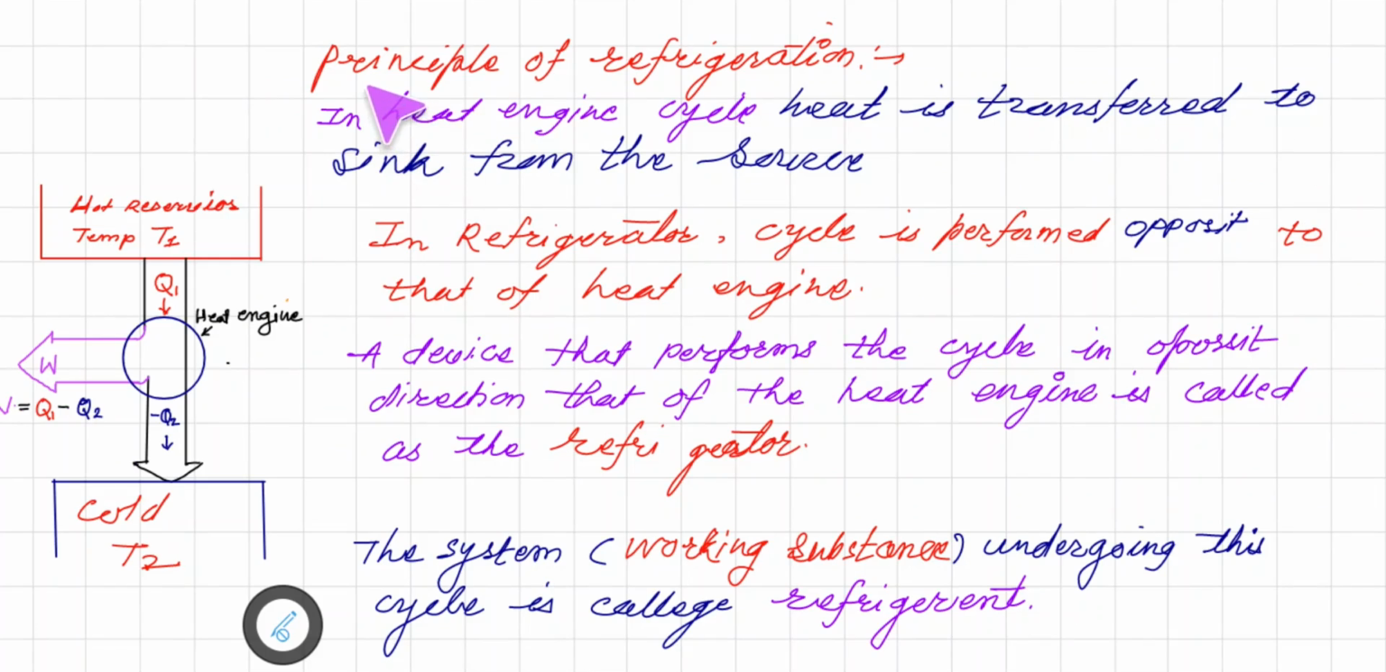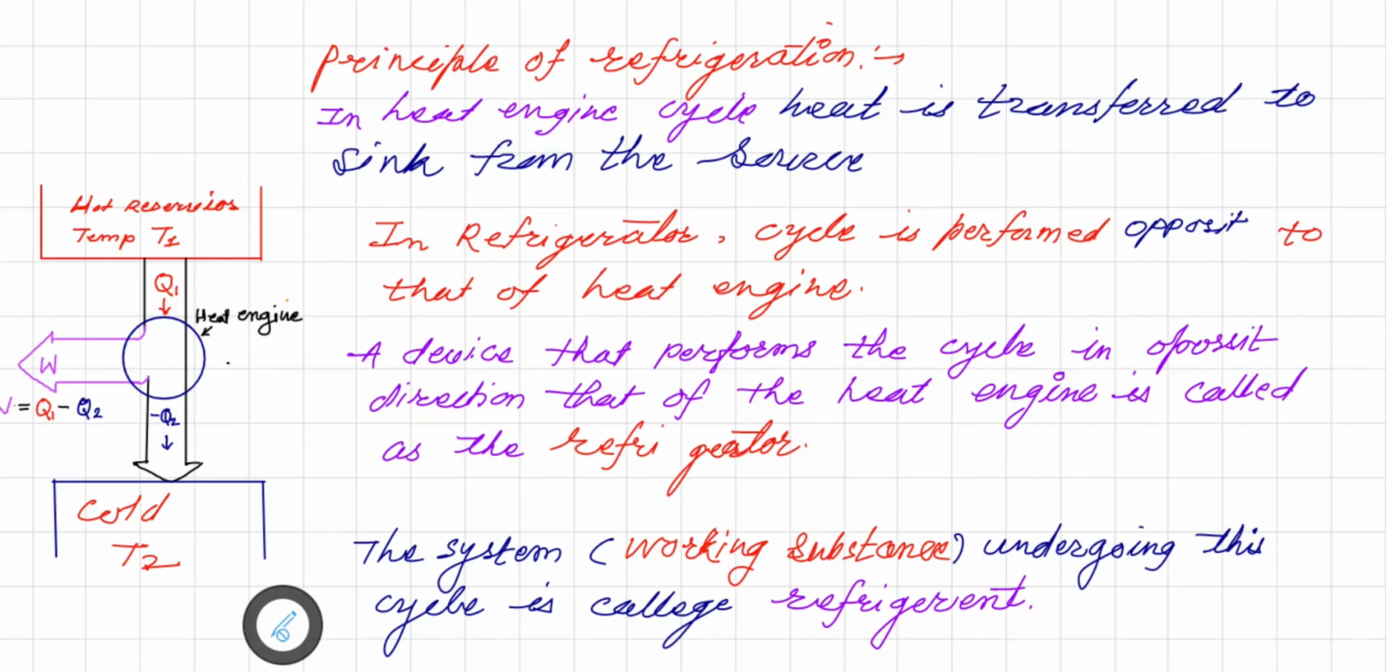So let us consider that principle of refrigeration. See, in heat engine cycle we saw that heat is transferred to sink from the source, where source is at higher temperature and sink is at lower temperature in case of heat engine. Now in refrigerator, the cycle is performed opposite to that of the heat engine. Means we can say that a device that performs the cycle in opposite direction to that of the heat engine is called a refrigerator.